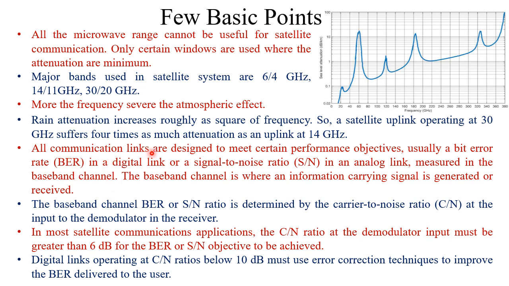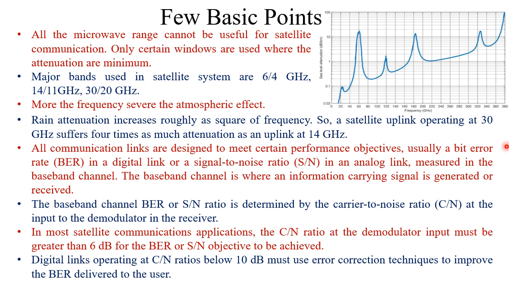All communication links are designed to meet certain performance objectives. Usually, a bit error rate or BER in a digital link or signal to noise ratio in an analog link, measured in the baseband channel. The baseband channel is where an information carrying signal is generated or received.